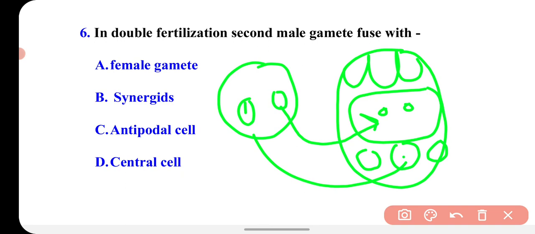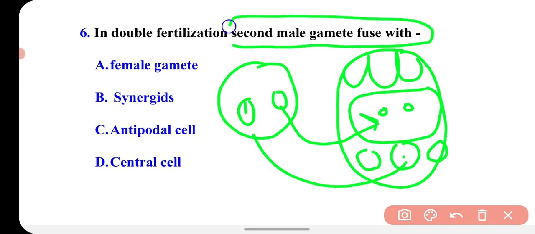Because fertilization is taking place at two places, it is called double fertilization, and you have to tell what the second male gamete fuses with. The first male gamete fuses with the female gamete, the second one fuses with the polar nuclei, which are found in the central cell. So the correct option is central cell.